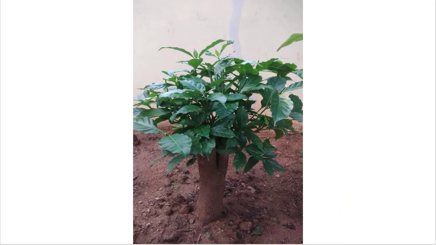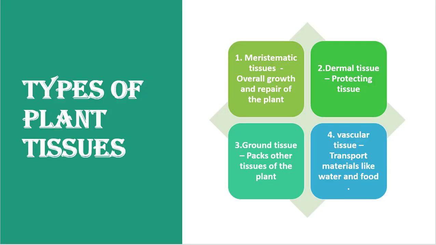For that you have to observe the tissues present in plants. What are the tissues present in plants? What do they do for plants? First one is meristematic tissue, for overall growth and repair of the plant. Dermal tissue, the second one, is the protecting tissue. The third one is ground tissue, which packs other tissues of the plant. The fourth one is vascular tissue that helps in transport of materials like water and food. These are the tissues present in plants.